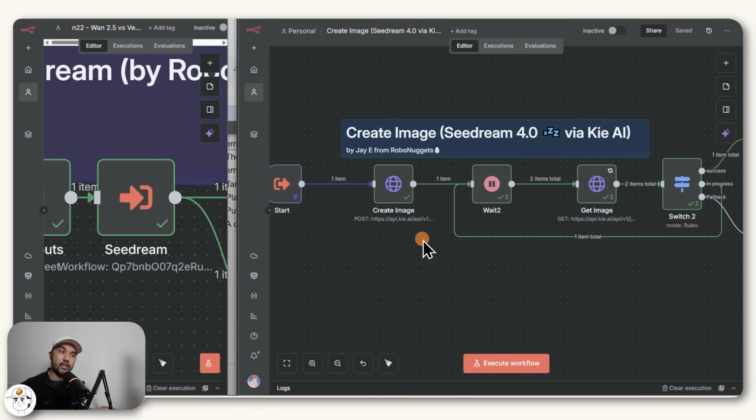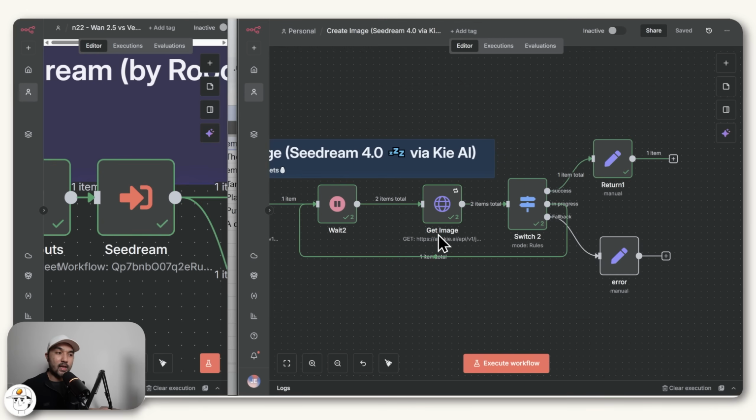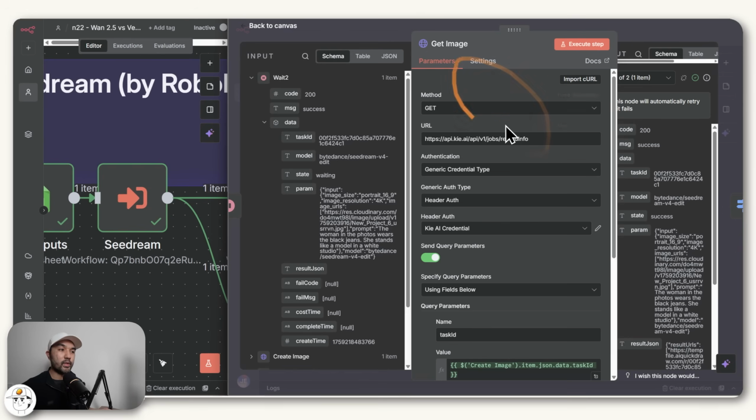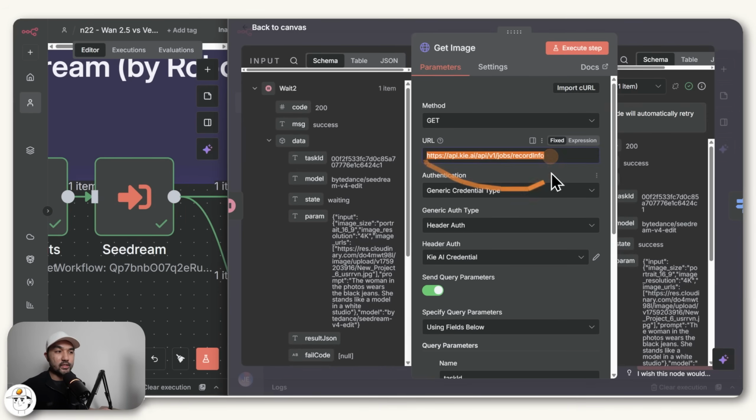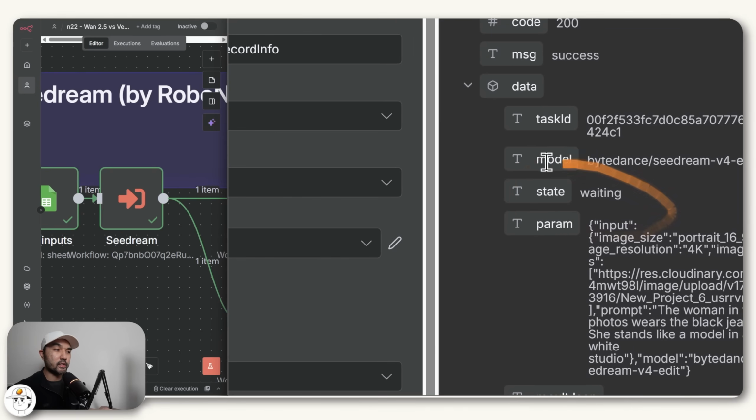in order to create that image for us. We have a wait node here, which if I open this, we've set to 60 seconds just to wait for the image to generate. And after that time, we just have this get image node, which if we open this node, we're simply asking KeyAI to send us our video back. And you can see here, the first time it ran, KeyAI actually told us that the image is still waiting.